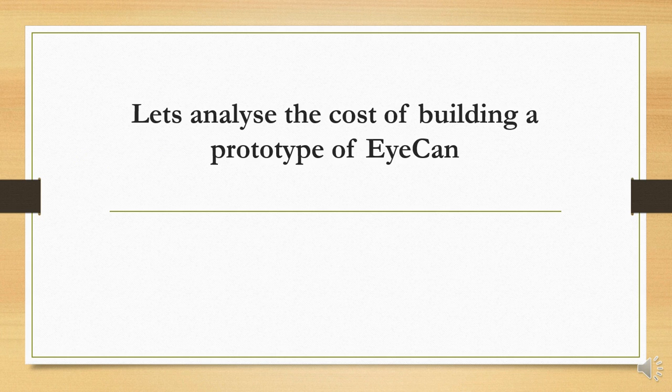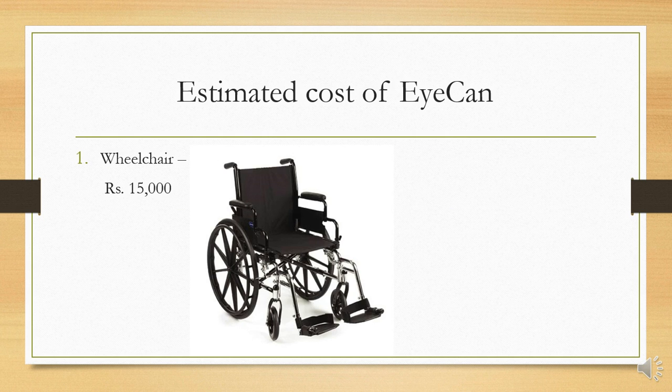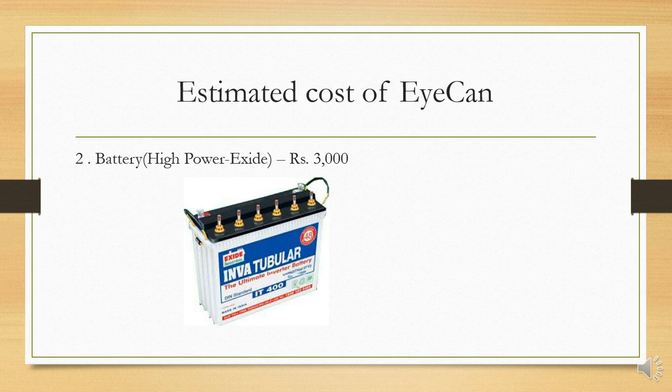So now let's analyze what is the actual cost of building a prototype of EyeCan. We will discuss all the major components that we are going to use in the EyeCan and see what it rounds up to. So the first thing we are using is the normal wheelchair, which will cost anything around 15,000. And the next thing we are using is a battery, which will cost something around 3,000.